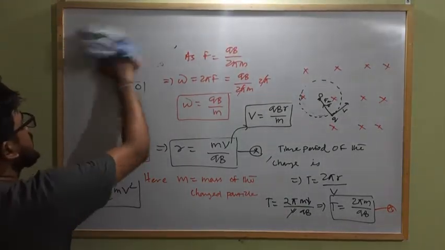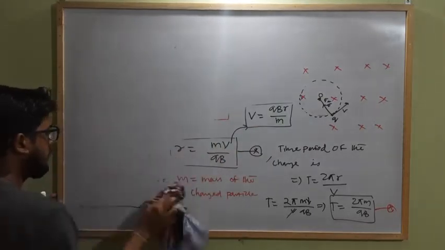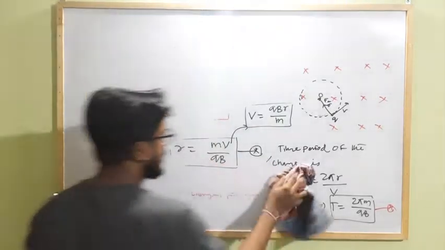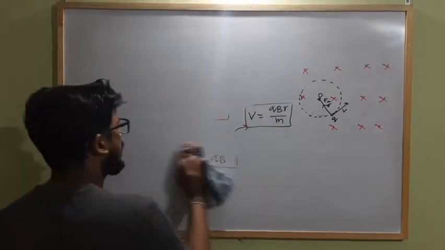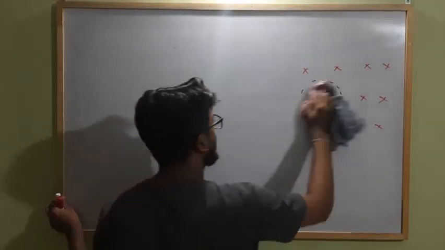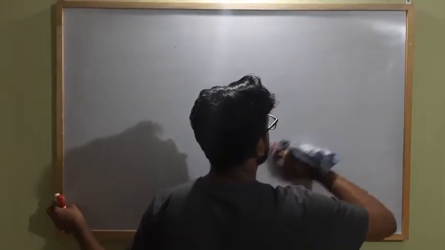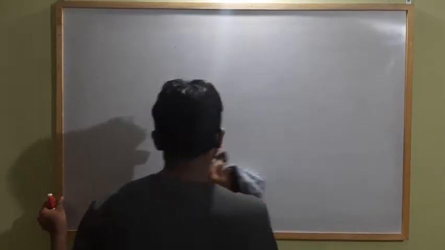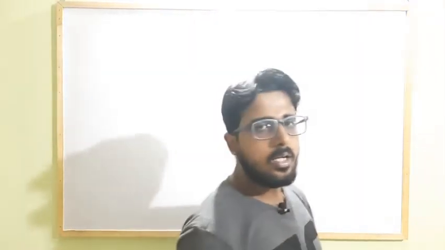So from this we conclude what? If the magnetic field strength and the velocity of a moving charge are parallel or anti-parallel to each other, then there will be no effect of magnetic force on the moving charged particle. But when the angle is 90 degrees, the charged particle starts revolving in a circular path.